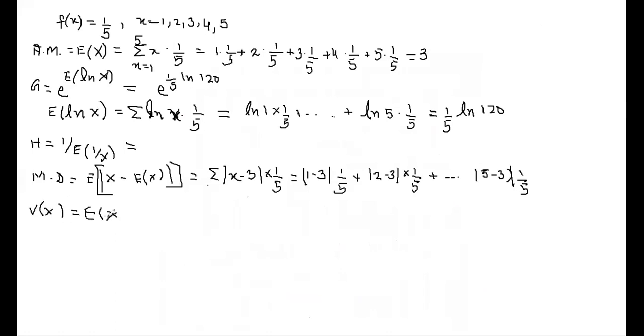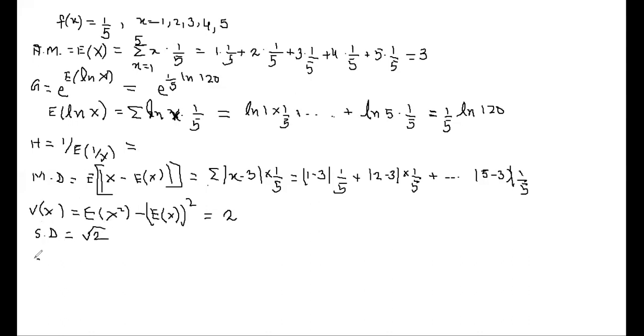E x square minus E x whole square. We all can find the value of E x square, and E x is already there with you. That is 3, and it is whole square. So find E x square, then minus 3 whole square. So variance is done. The variance for this particular problem comes out to be 2. So what will be your standard deviation? Root 2. Good, positive square root 2.